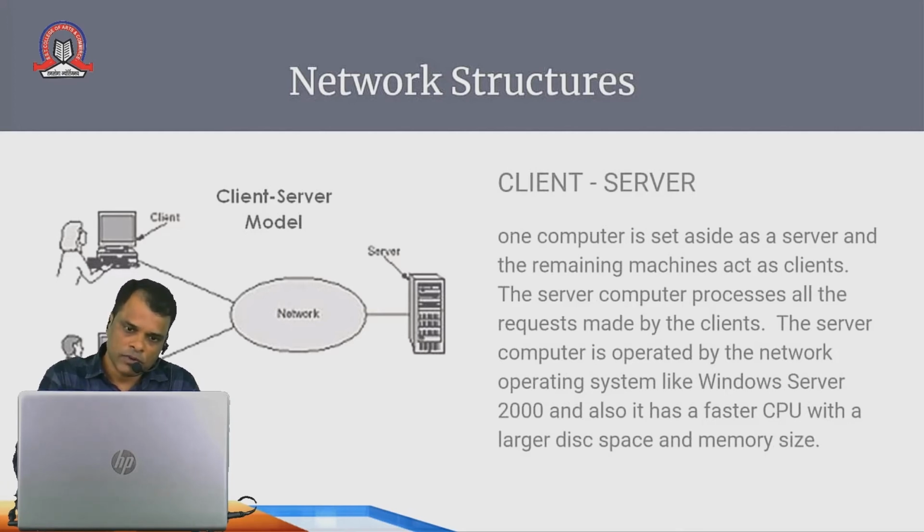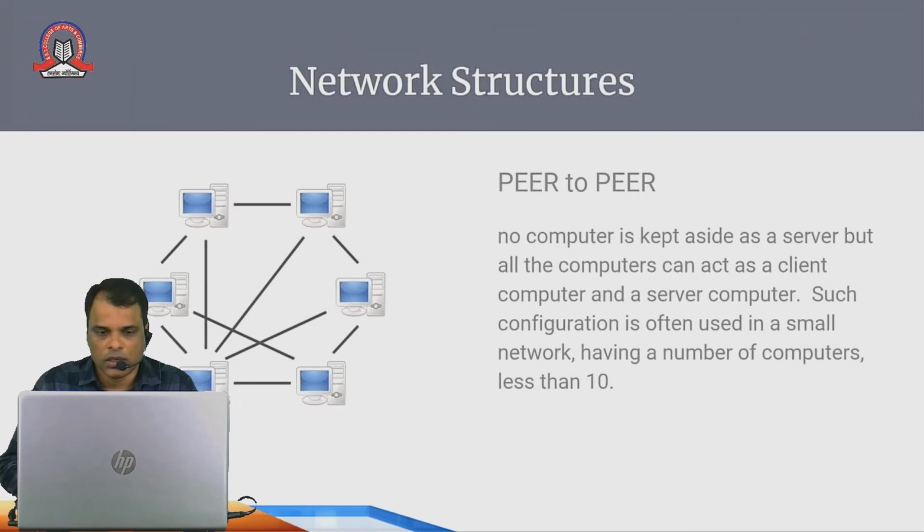Now the next type of structure is peer-to-peer. Now what is meant by peer? All the computers can act as a server as well as a client. No computer is kept aside as a server, but all the computers can act as a client computer and a server computer. Such a configuration is often used in small networks. Okay, so if you have 10 or fewer computers, you can go for this peer-to-peer.